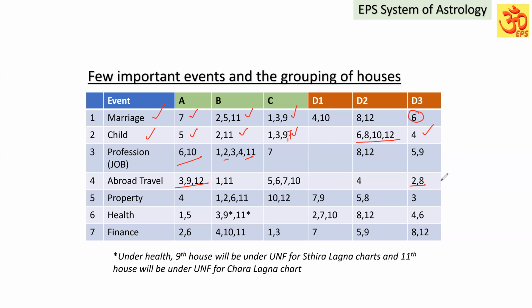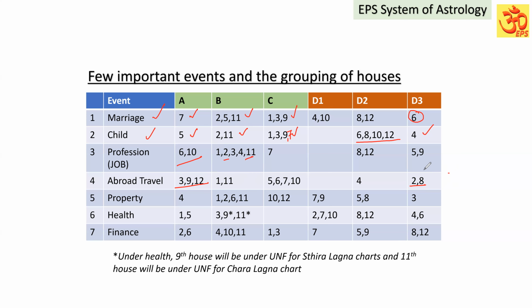The second house is the 12th house to the third house. The third house is living, travel. But the 12th house to the third house is the second house, and the 12th house to the ninth house is the eighth house. So it is given under D3.